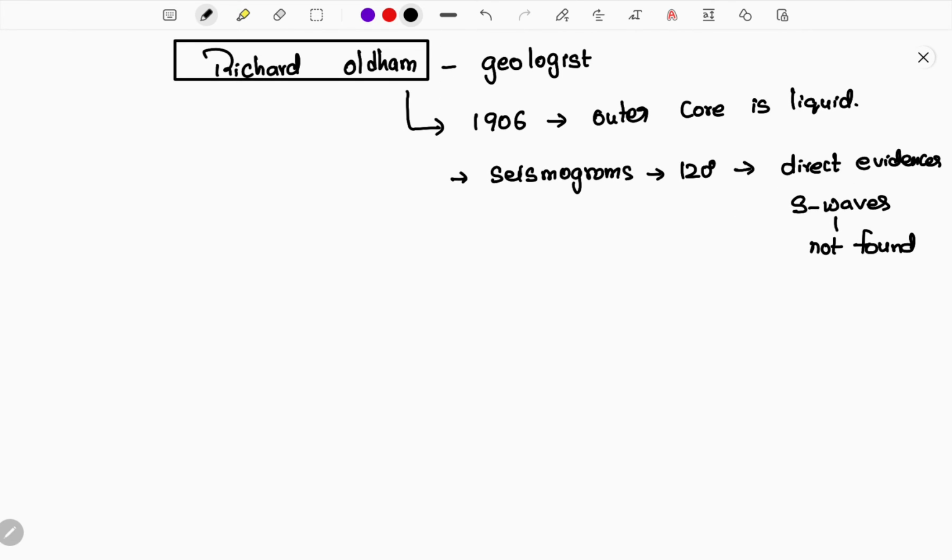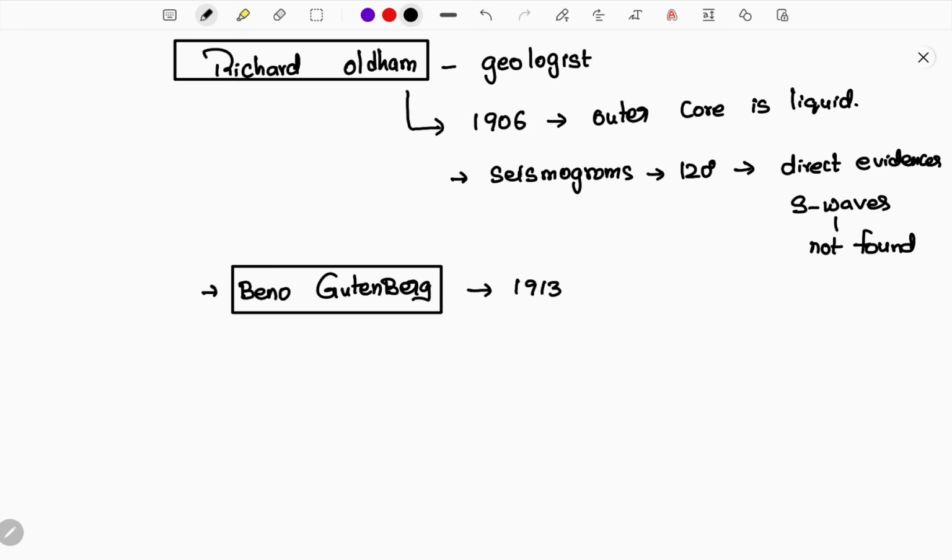And again, you must understand the other scientist called Beno Gutenberg. When you are reading the interior of the earth, this person is very important. Why is Beno Gutenberg important? See here, there is a discontinuity in the interior of the earth, between the core and mantle. It is called the Gutenberg discontinuity, named after him. Let us read it later; that is a separate topic which I will explain clearly in the concept series of our videos.